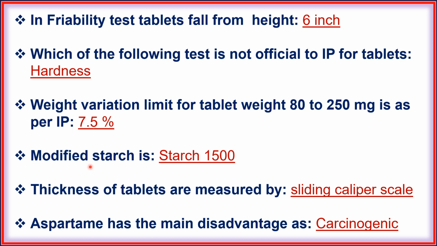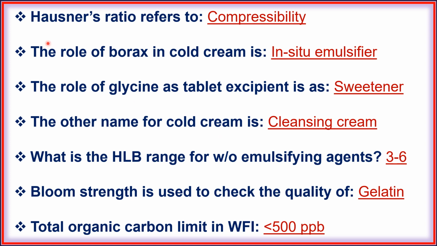Next, modified starch is starch 1500. Next, thickness of tablet are measured by sliding caliper scale. Next, aspartame has the main disadvantage as carcinogenic. Next, Hausner ratio refers to compressibility.